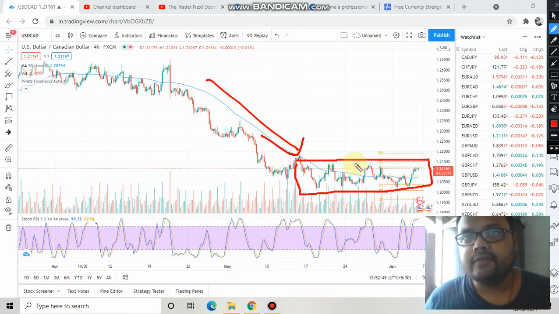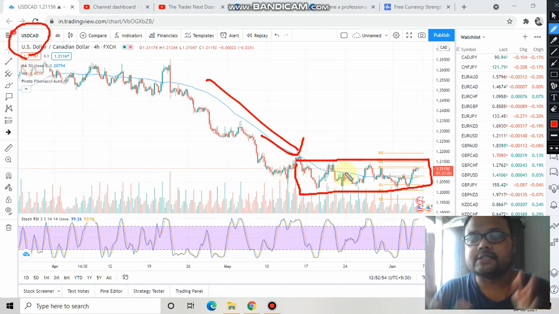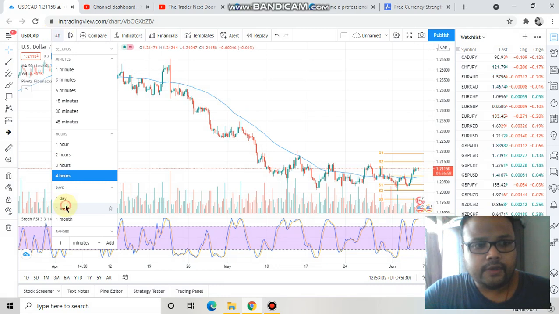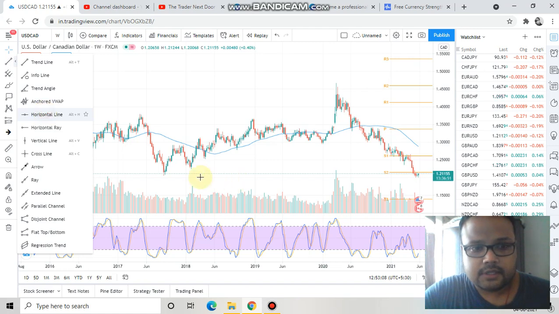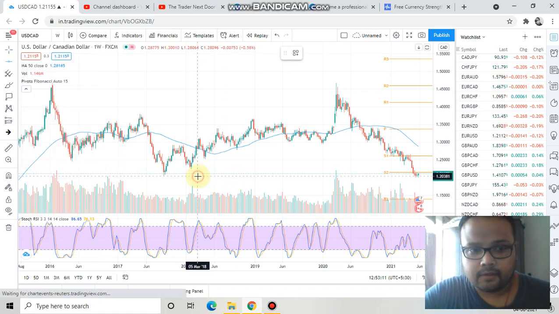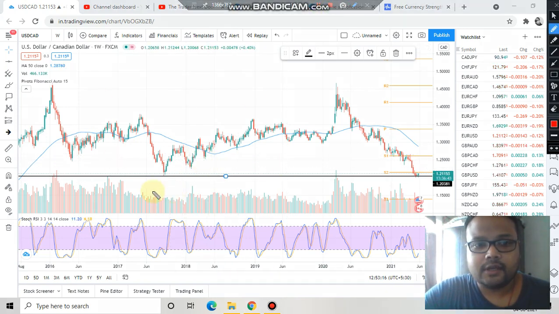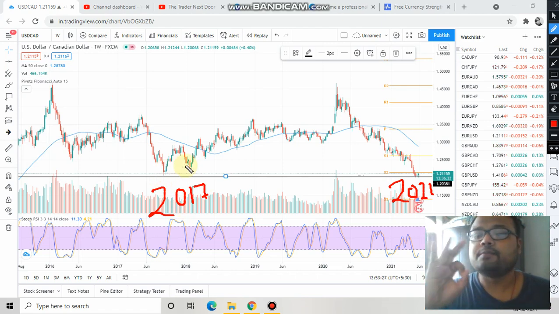If you have watched my previous videos on USD CAD, then I have already explained the reason behind this sideways range. The overall market is in a downtrend, but when we switch to the weekly time frame, we see that the market has got support at this particular price level. This support level belongs to the year 2017, and right now we are in the year 2021. So this support from 2017 is still valid and providing support to the market.